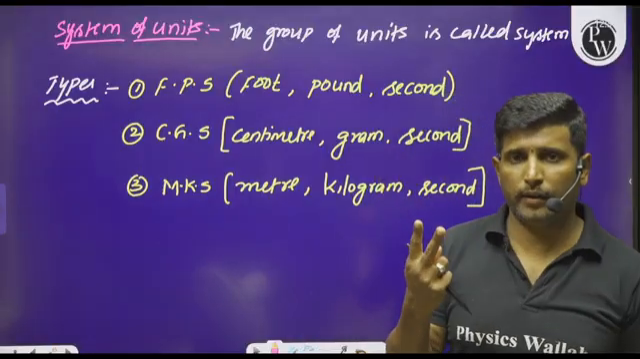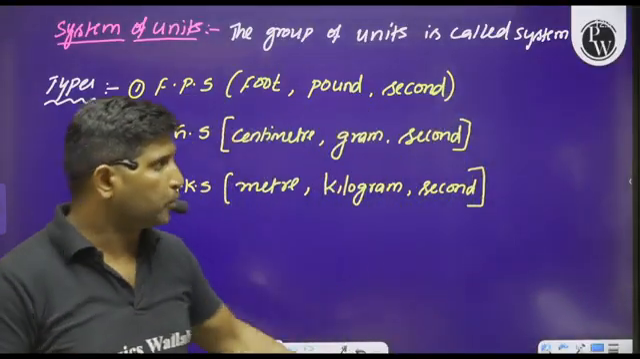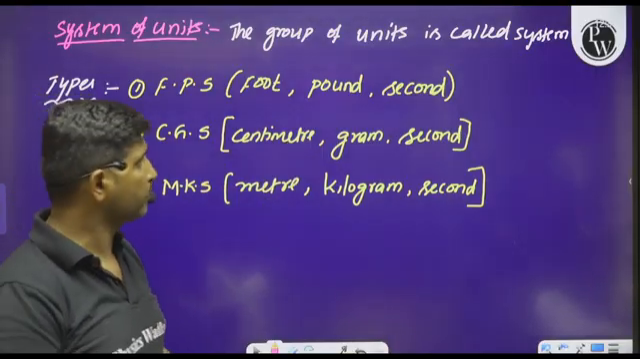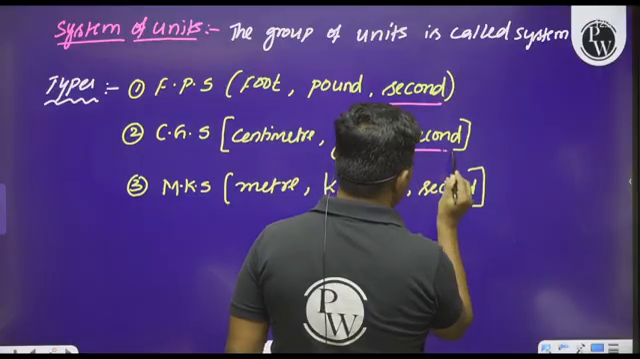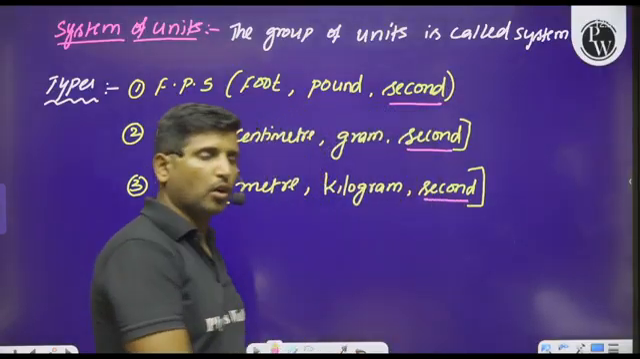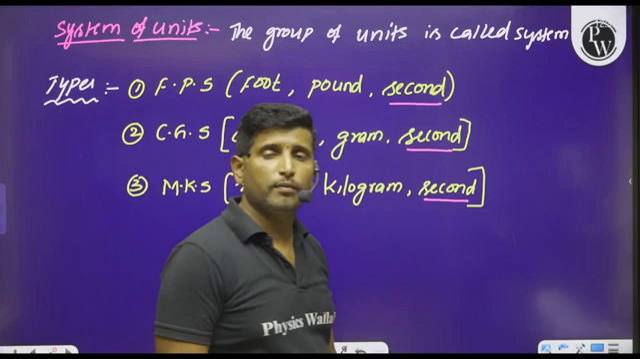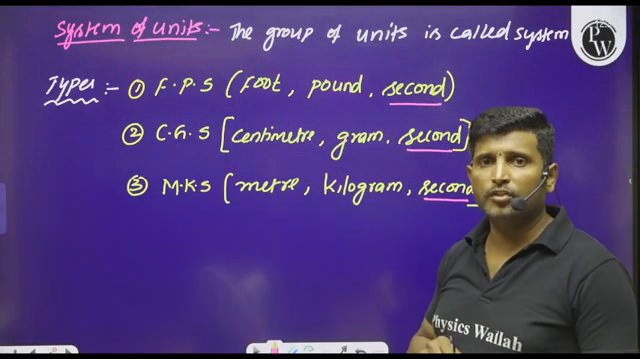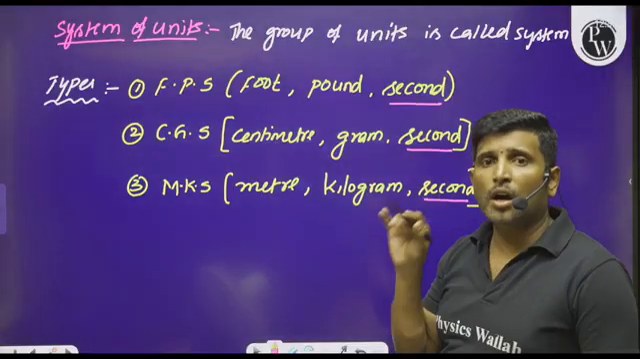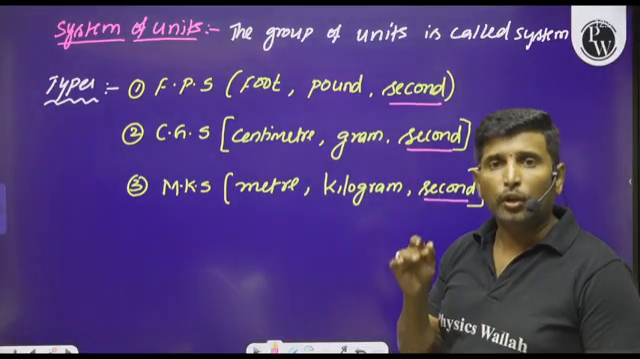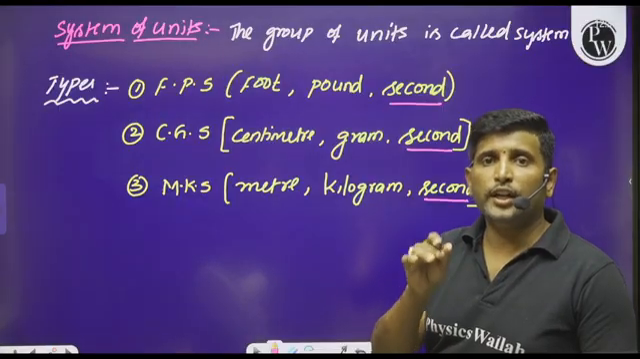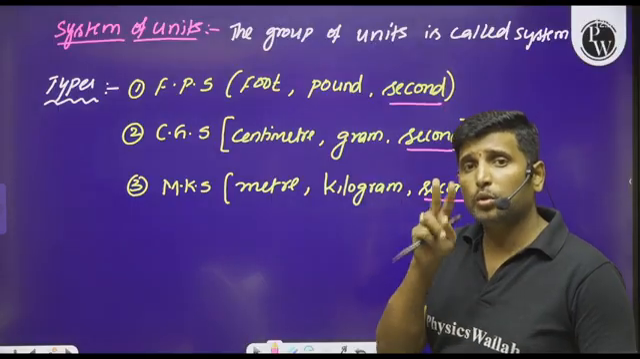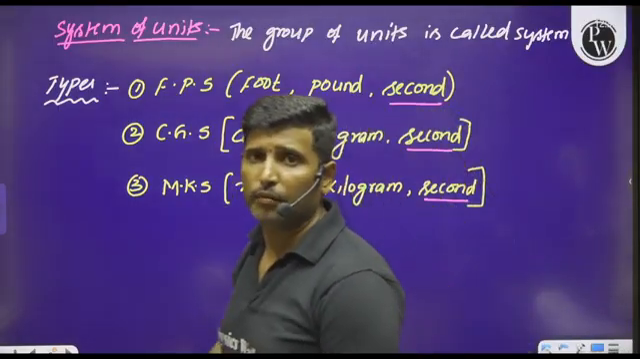And the second point, observe this. In all the three systems of units, the unit which remains constant is the second, and that is for time. Is it clear? In all the three systems, the second is a common unit used to measure the quantity time. These are the two important points you have to observe from these three systems of units.